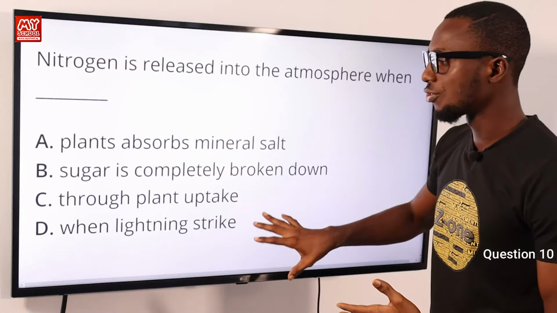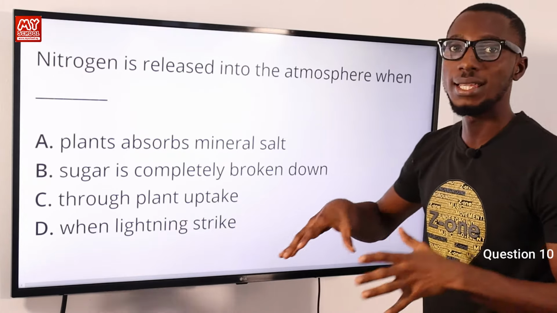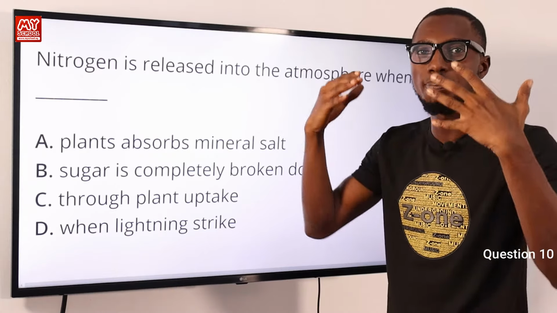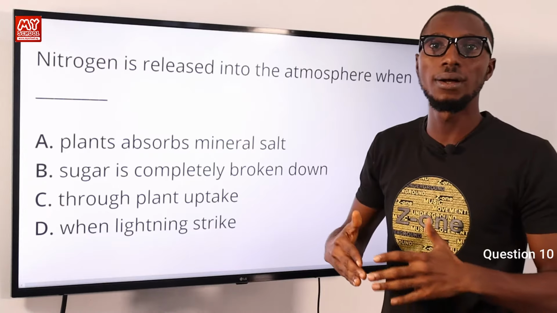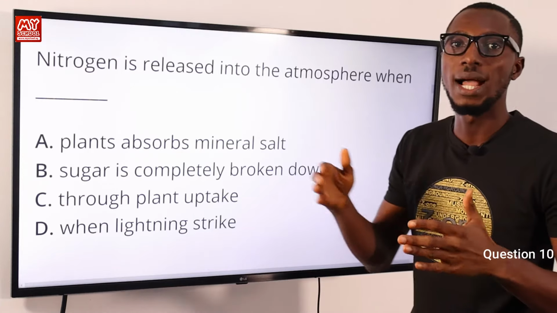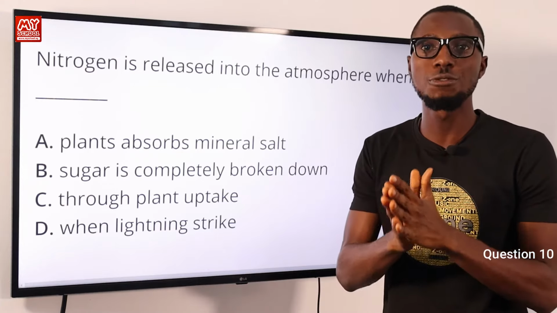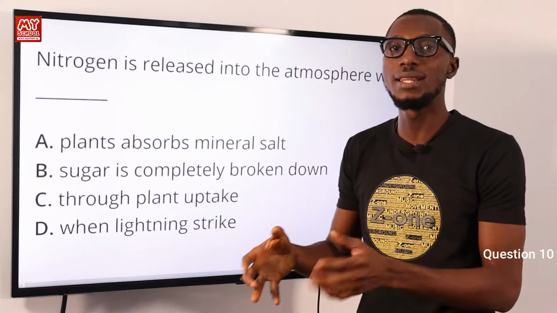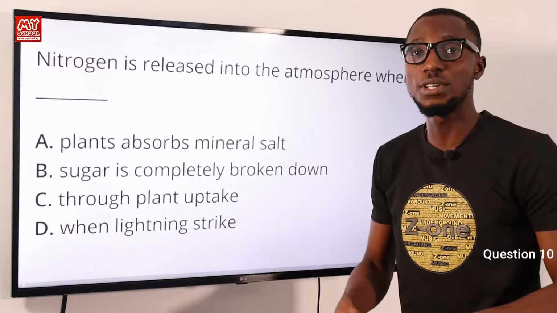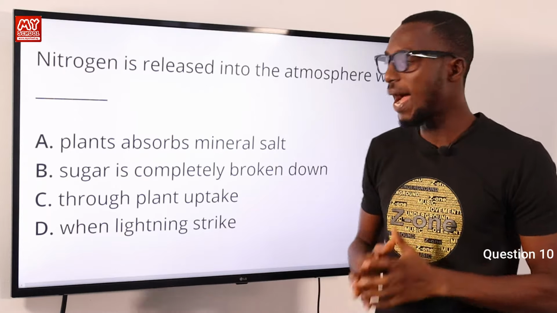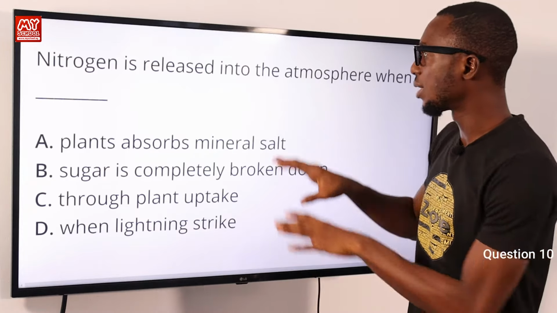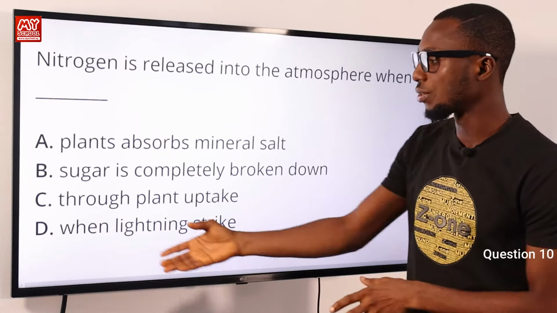Okay, when lightning strikes. Each bolt of lightning carries enough electrical energy, strong and powerful enough to break the nitrogen molecule available in the atmosphere, and this leads to a combination with oxygen to form nitrates. This nitrate then dissolves in the rainwater or water on the surface, goes down into the soil, and is absorbed by the roots of the plant. So this also adds to the release of nitrogen.